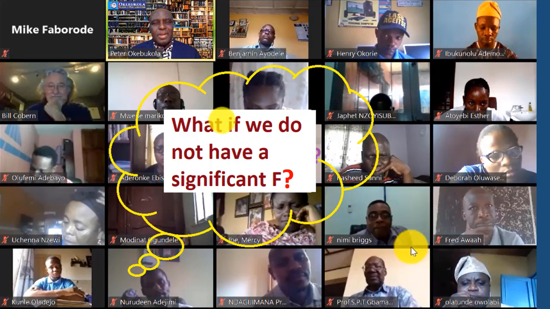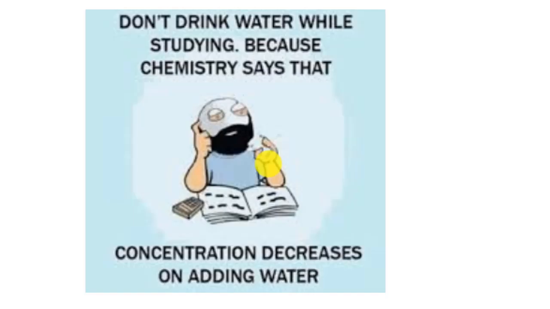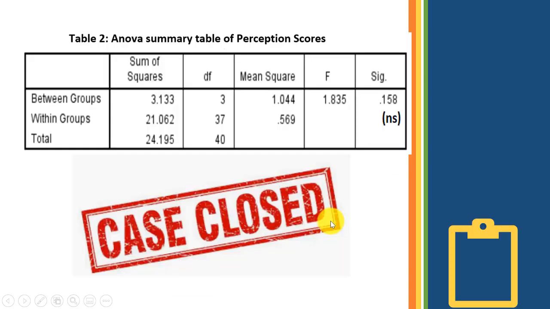Another question is coming up. What if we do not have a significant F? Oh, I thought I had answered that question implicitly. It means you are not concentrating. It means you are drinking too much water. So don't drink water while studying, because chemistry says that concentration decreases on adding water.